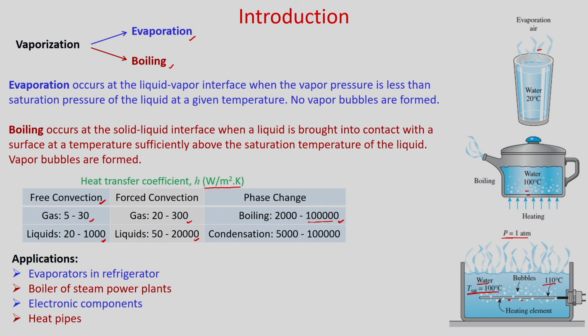So you can see it is a very high heat transfer coefficient and you cannot achieve it in forced convection in a single phase fluid. If you consider condensation, the heat transfer coefficient may vary between 5000 to 1 lakh watt per meter square Kelvin. So in many applications where you need to remove high heat, this phase change process is taken as the mode of heat transfer.